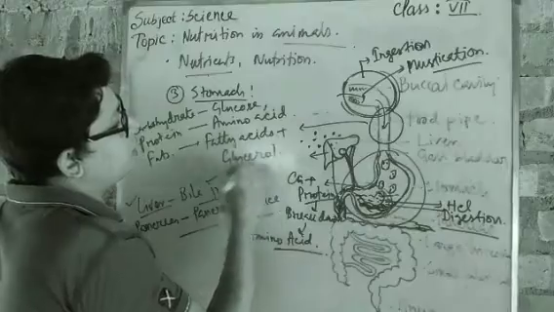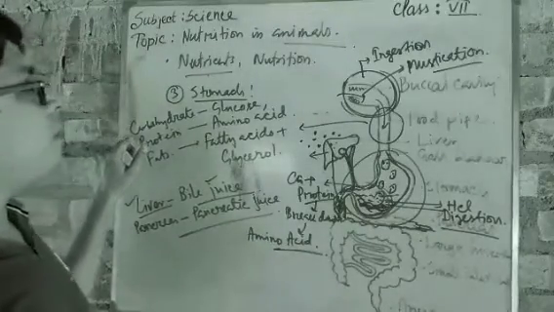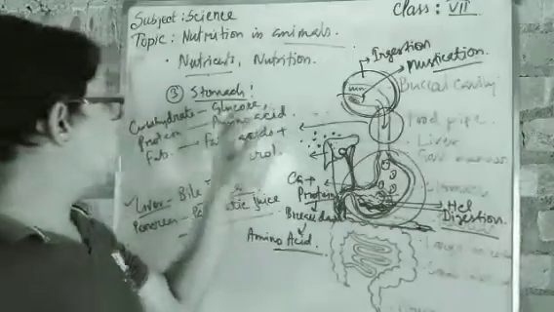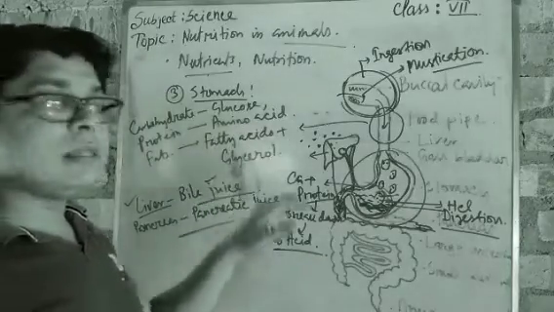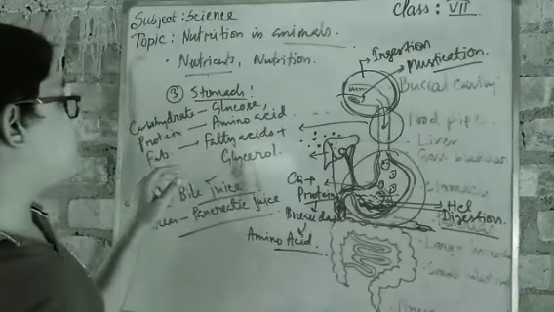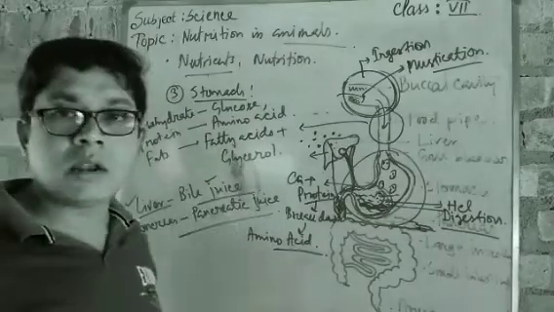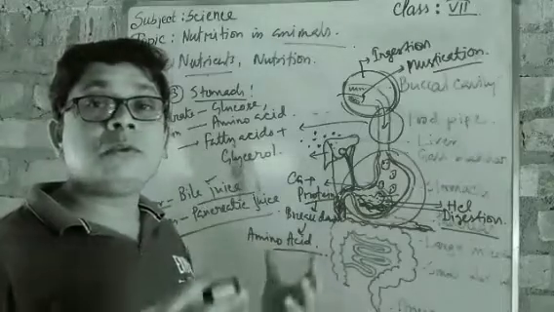So carbohydrate, when broken down, changes in our body into glucose. When protein is broken down, it comes as amino acids. And when fats are broken down with the help of bile juice, they come as fatty acids and glycerol. Got it? In this way, all those food nutrients have been broken down.